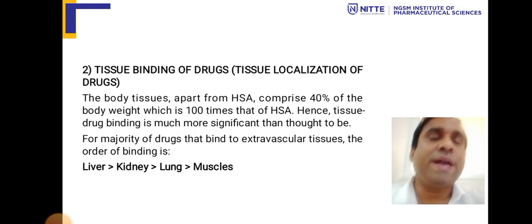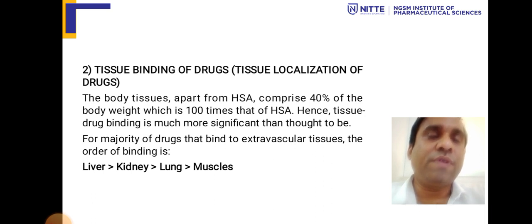Now, tissue binding of drugs. Normal tissue localization of drugs takes place. The body tissues, apart from human serum albumin, comprise 40% of body weight, which is 100 times that of human serum albumin. Hence, tissue binding is much more significant than thought to be.